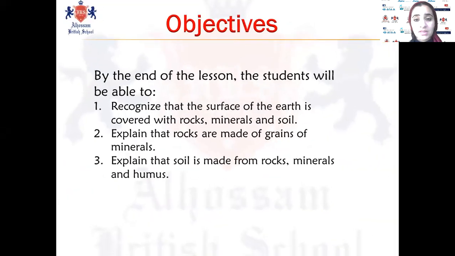By the end of this lesson, you will be able to recognize that the surface of the earth is covered with rocks, minerals, and soil. Explain that rocks are made of grains of minerals. Explain that soil is made from rocks, minerals, and humus.